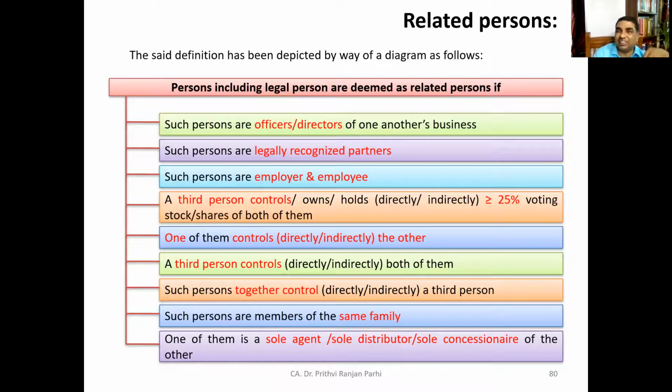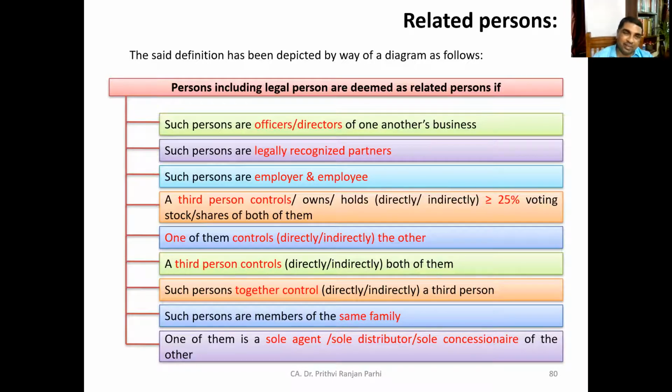Then these two persons will also be considered related persons. Suppose party A and party B are both controlled by C, and C has more than 25% of the voting power, then A and B will be considered related persons because they're controlled by a third person.